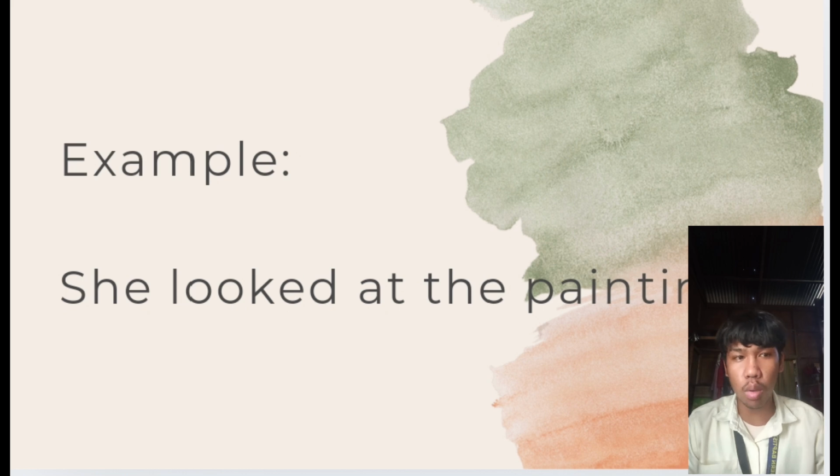Example, she looked at the painting. Look at is a prepositional verb requiring the preposition at to complete its meaning. The entire phrase look at the painting functions as the predicate.